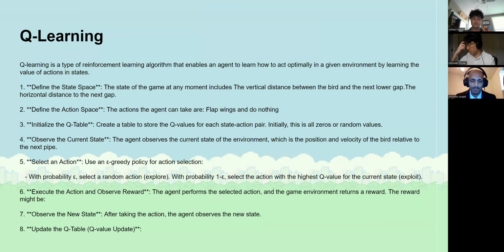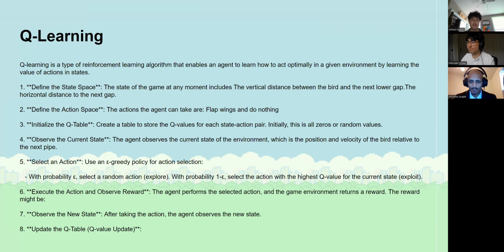For the Q learning, we have a type of reinforcement learning algorithm that enables the agent to learn how to act optimally. So for the project, we first had to define the state space and the action space. Those correspond to the game and the different actions that the player can take at any given moment. We then initialize a table containing all that information, which we call a Q table,